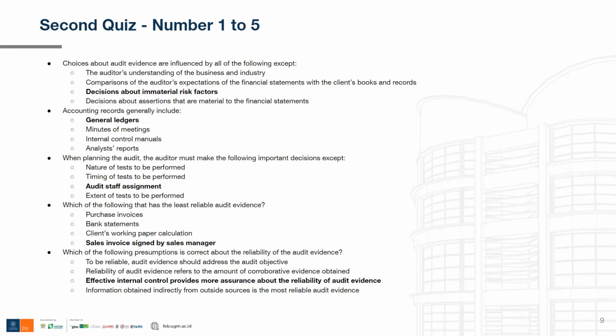The third question is, when planning the audit, the auditor must make the following important decisions except. The first one is nature of tests to be performed.